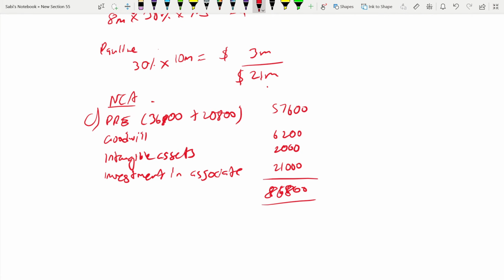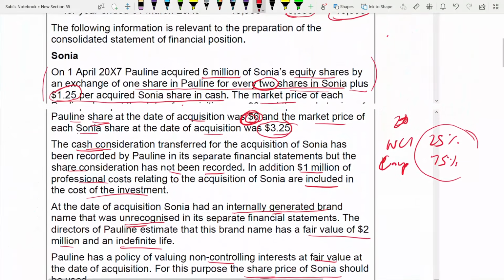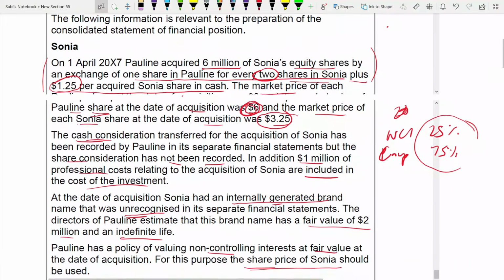Now, let's see how we got that 75 and 25%. I have given you the hint. It is from your part A, I mean the first para. It is based on the shares issued that you will get.